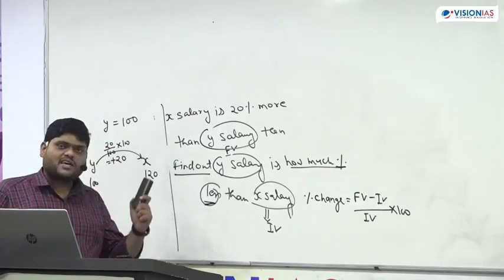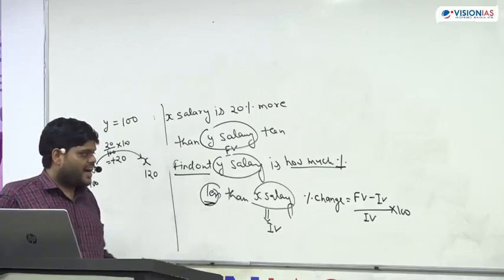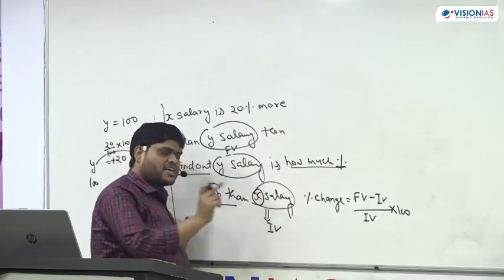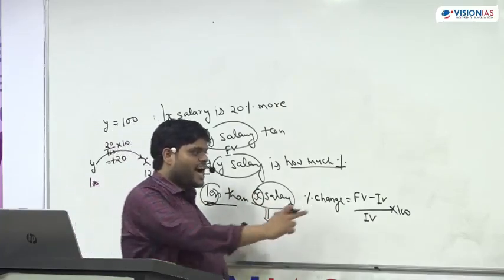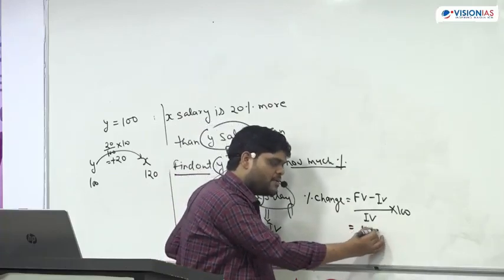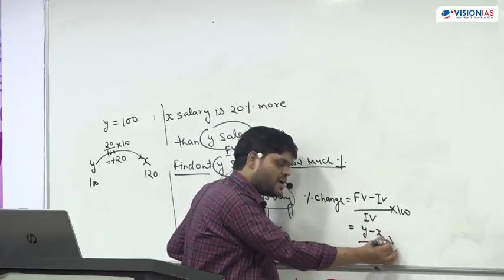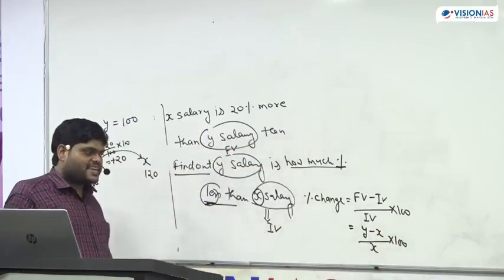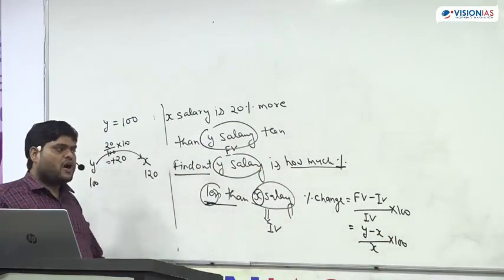And now what is the initial value here? I told you this "less than" is with X, that means X becomes your initial value and Y becomes your final value. So this becomes (Y minus X) upon X into 100.